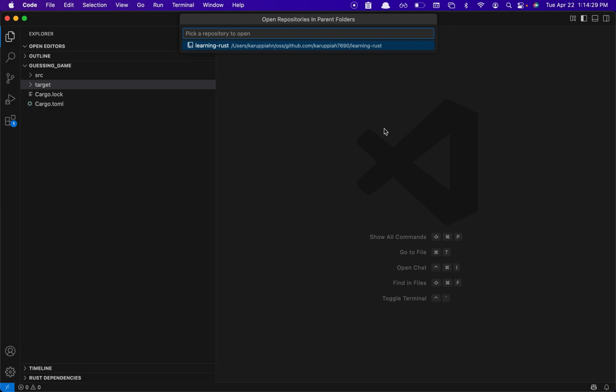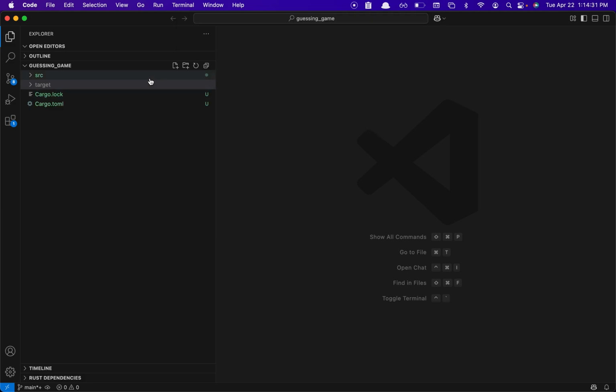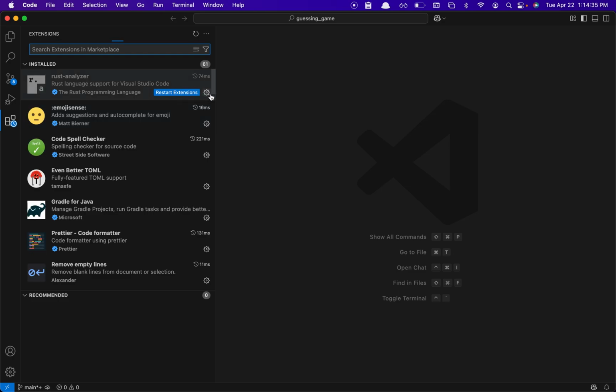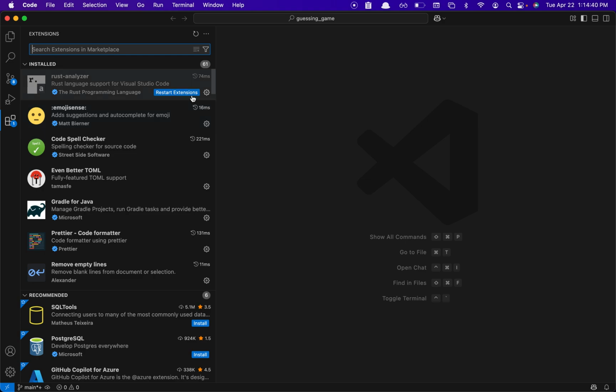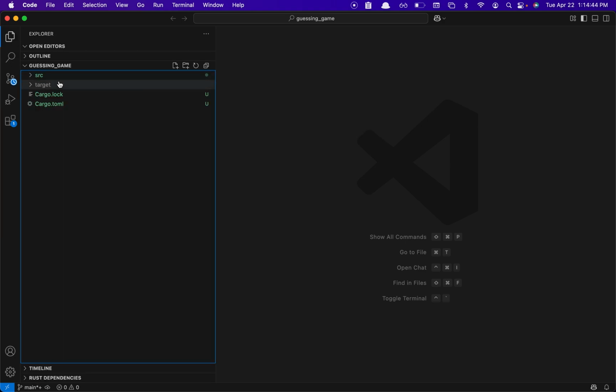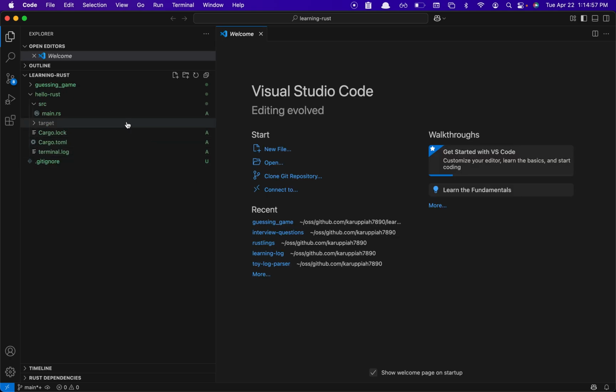And if I say this, I should probably say enable for this workspace. Restart extension. Okay. And so it's now taking up the repository stuff based on that. So now it's indexing only some files, I think. I'm not sure. I'm guessing anyways. So targets are not taken up. Great.